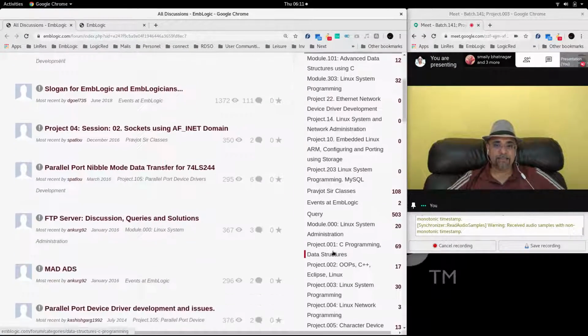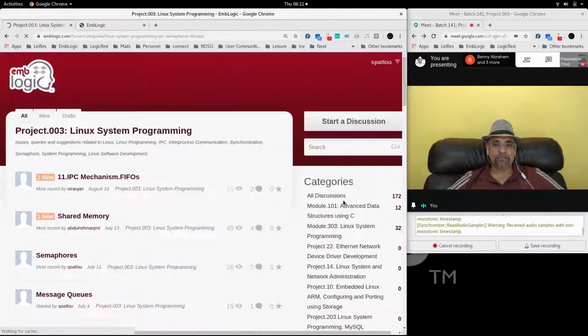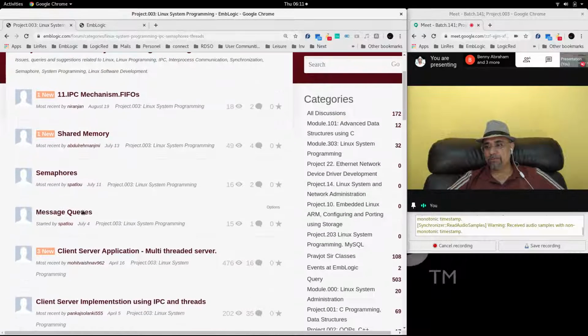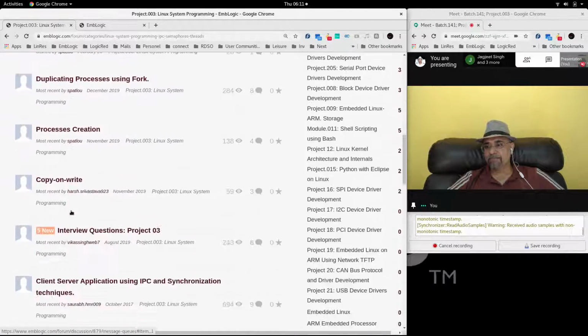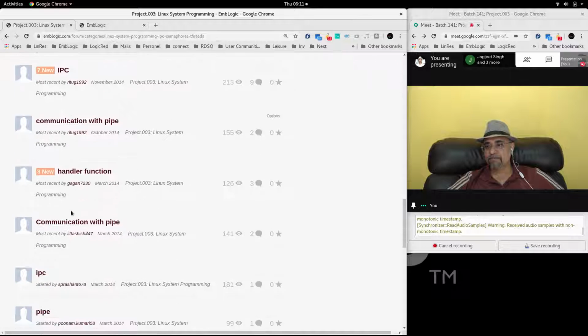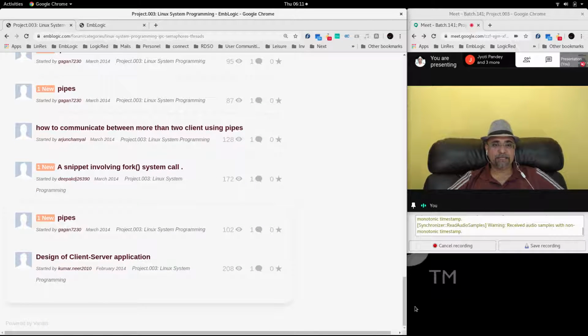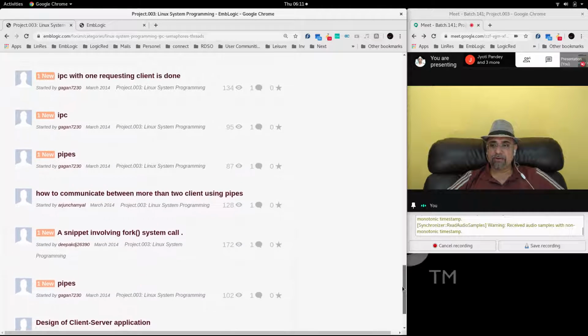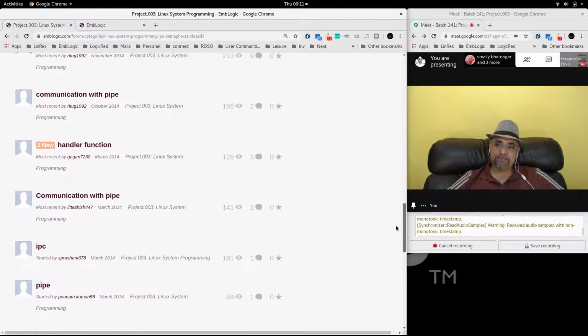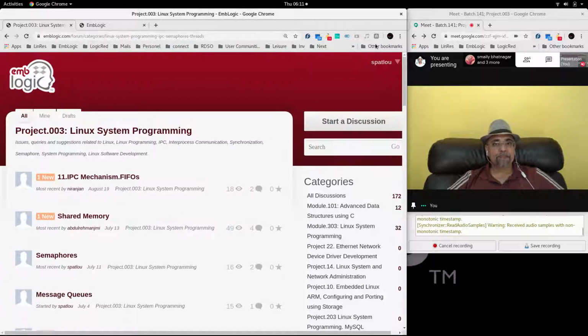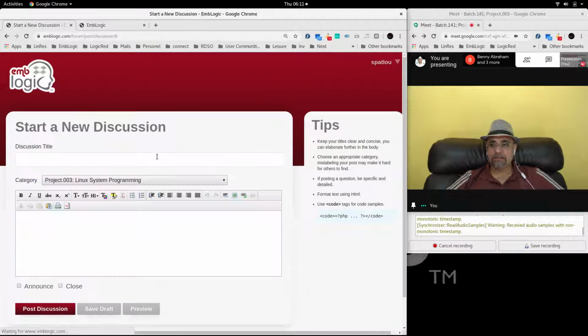Go to the category which is 03 Linux System Programming, in which you will be able to see there are many threads created here, but these threads have not been assigned the process session detail. So I'll start here.